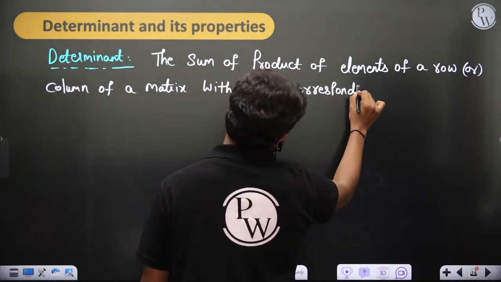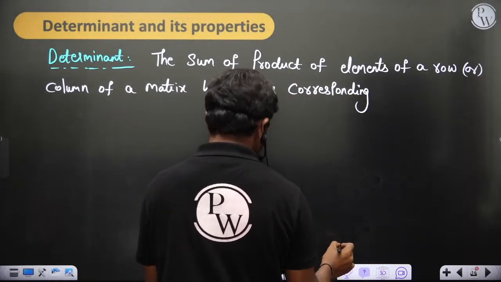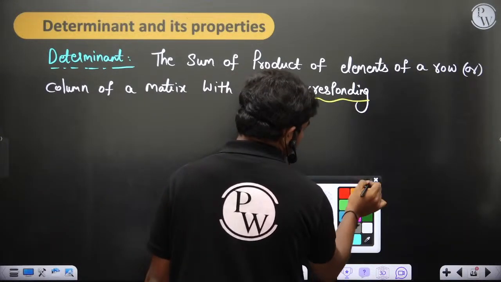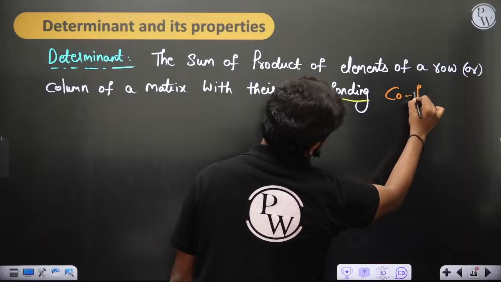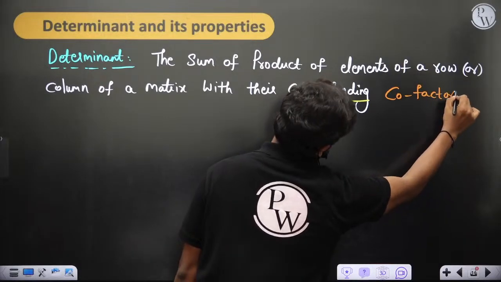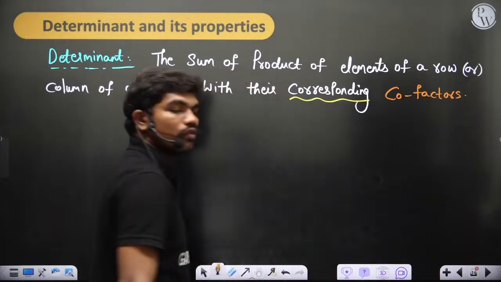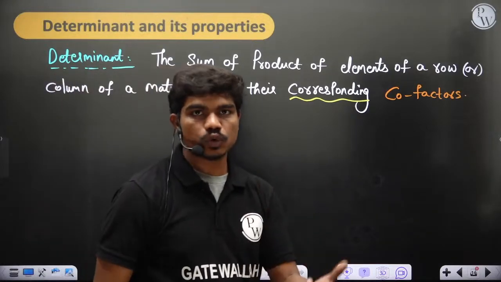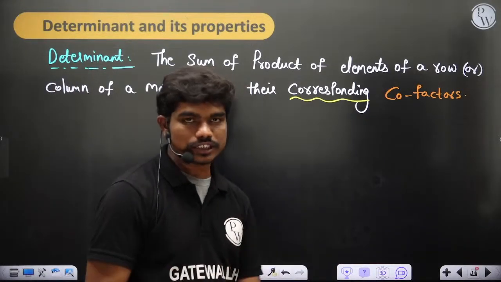With their corresponding, this phrase is very important. And I'm introducing one more word, cofactors. So what is this cofactor, and why do we actually take this sum of products and multiplications, we'll see.